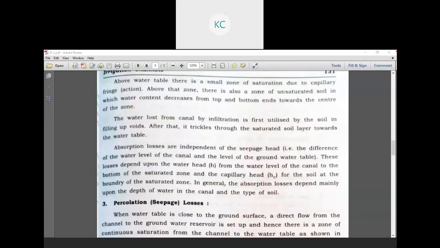So the surrounding soils contain that kind of the water and fill up the particular voids, and after that the additional water is passed from the saturation zone to the partial saturation zone.